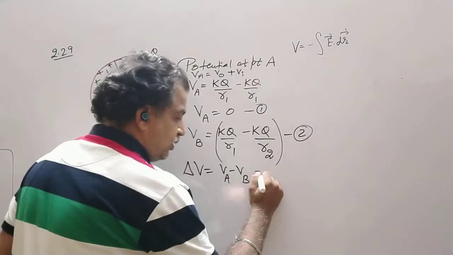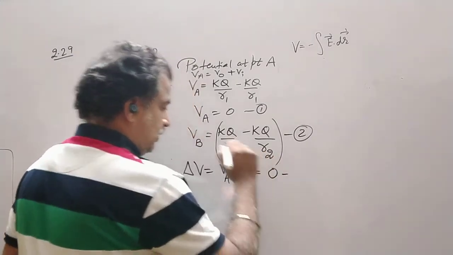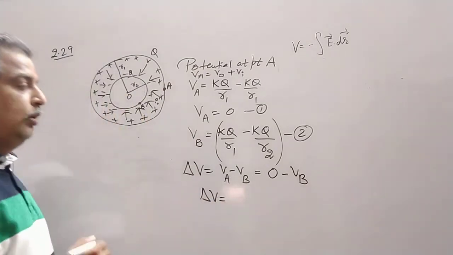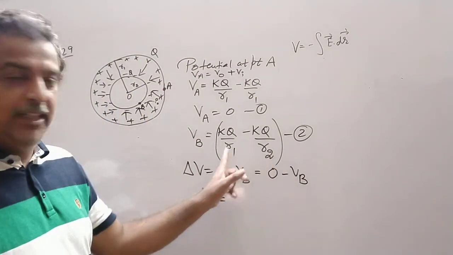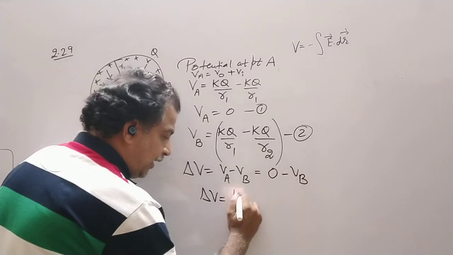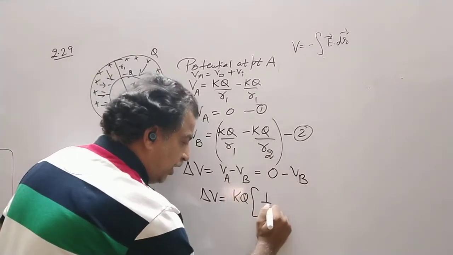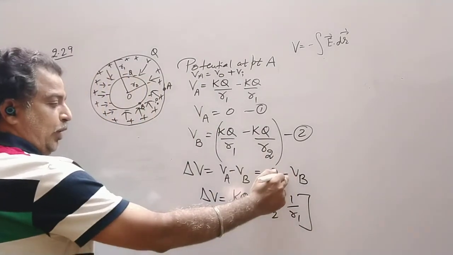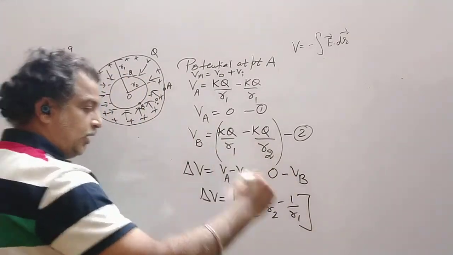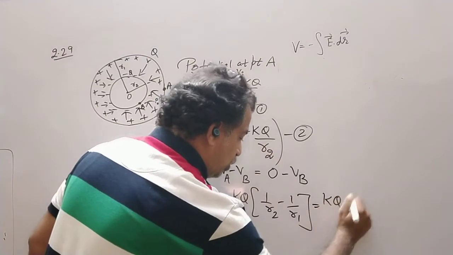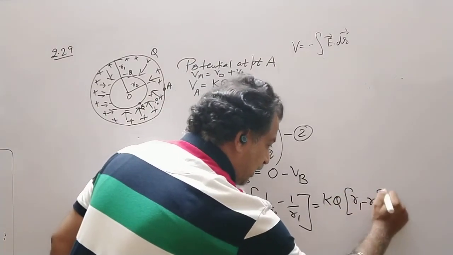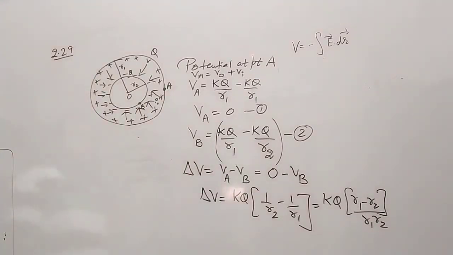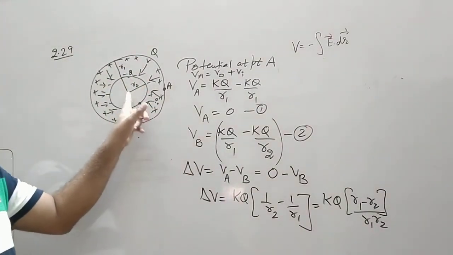So this becomes 0 minus VB. So delta V is equal to, now this is minus V. So I interchange this and directly I write KQ as common, 1 upon R2 minus 1 upon R1. So I substitute this value here. I have a minus sign, so I interchange it. So it becomes KQ (R1 minus R2) upon R1 R2. So this is the potential difference between the two spheres.